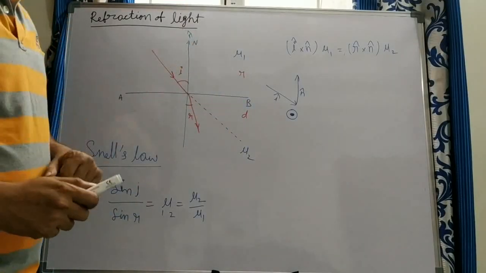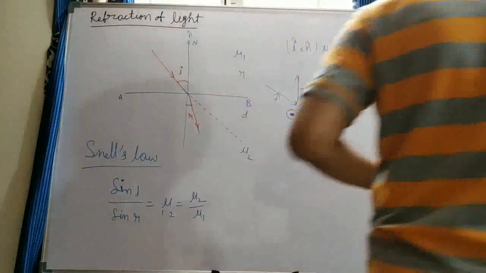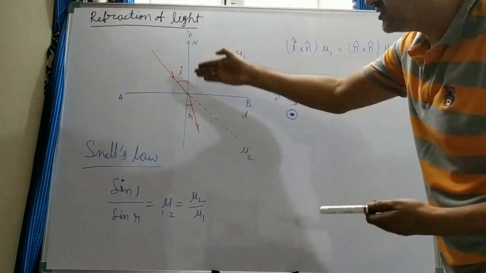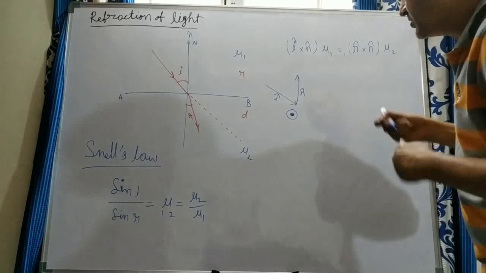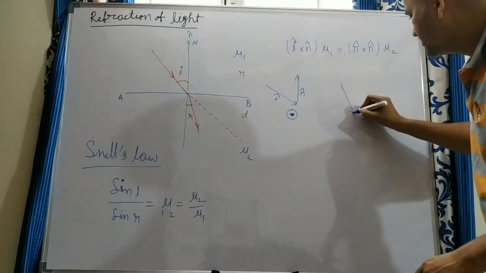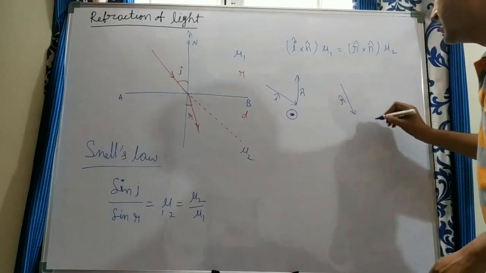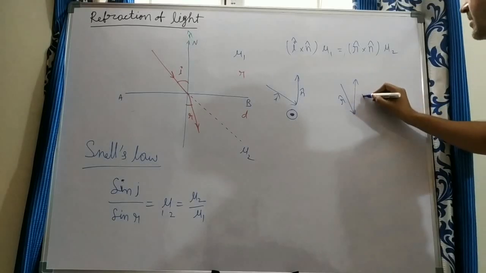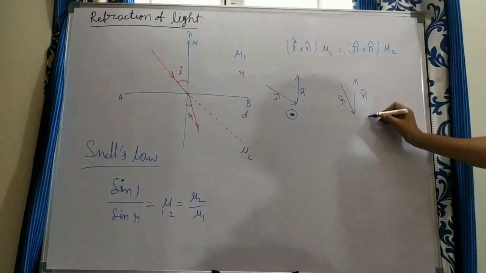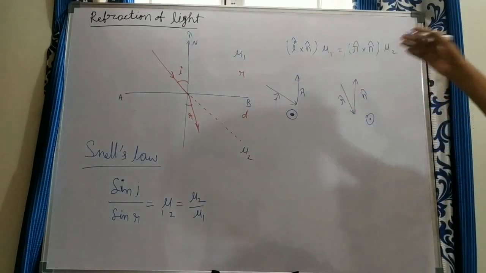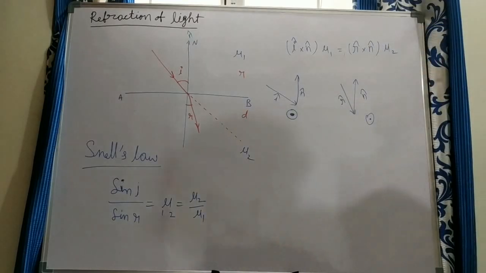Now about R cross n. R is like this, similar to I, and the normal is like this, n cap. So here also we get a direction out of the board. Both are showing the same direction. So this is the vector representation of Snell's law if the angles of incidence and refraction are very, very small.